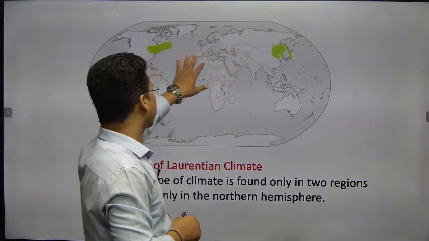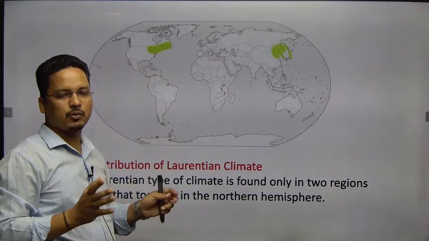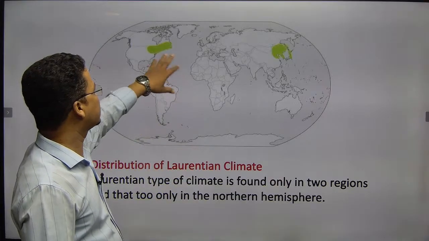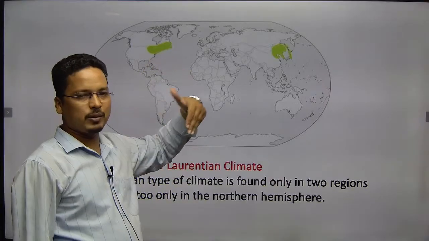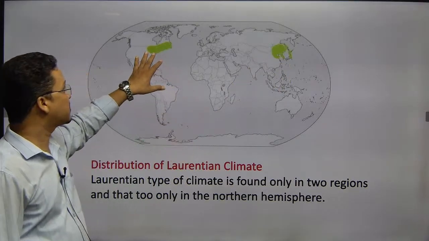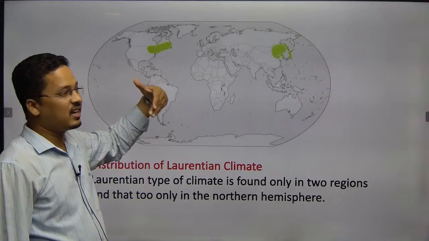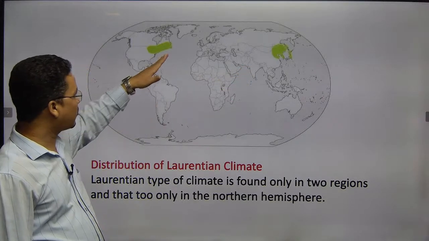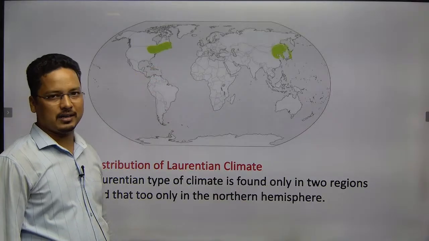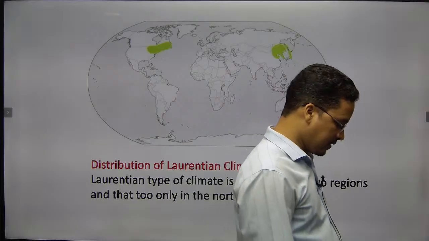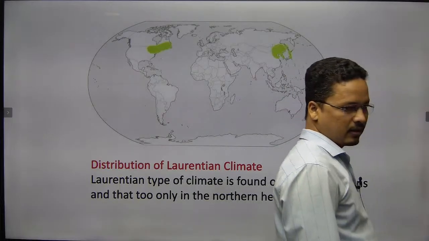This eastern margin, and summer would be cool. Cool summer. In this region, summer would be cool, largely I would say. But in this region, summer is a little bit harsh as compared to this region, Japan. Why? Because the Gulf warm current flows in that region, and that makes it a little bit harsh.